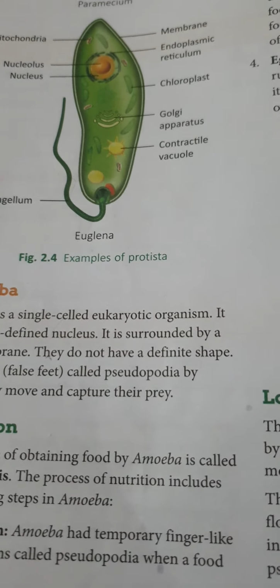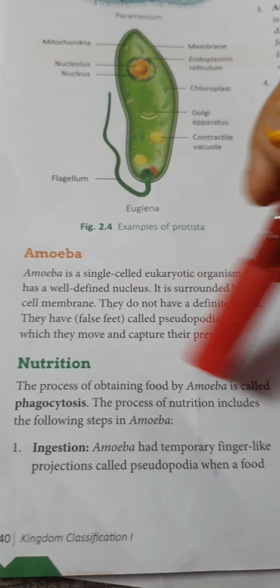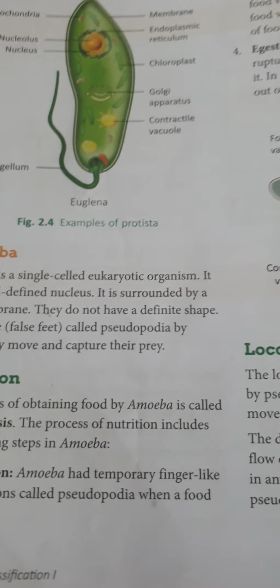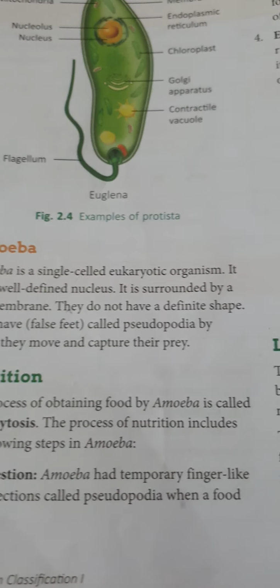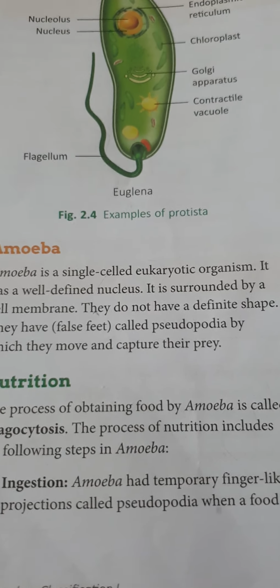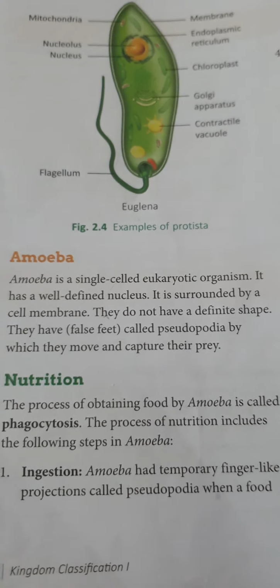First is the nutrition. The process of obtaining food by amoeba is called phagocytosis. The process by which amoeba eat their food is known as phagocytosis. The process of nutrition includes the following steps. First is the ingestion.